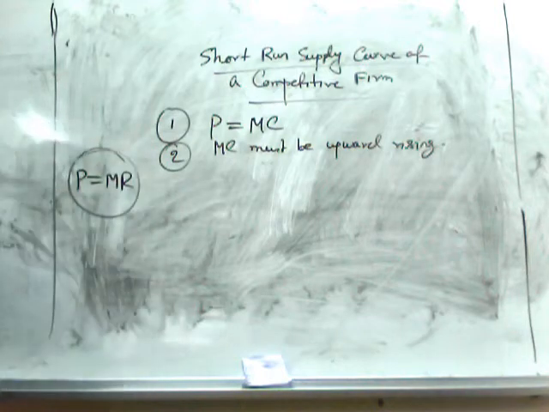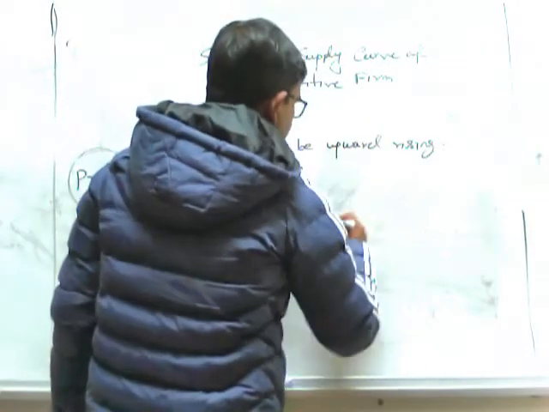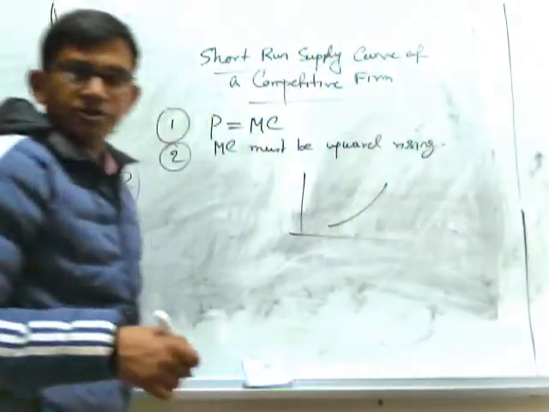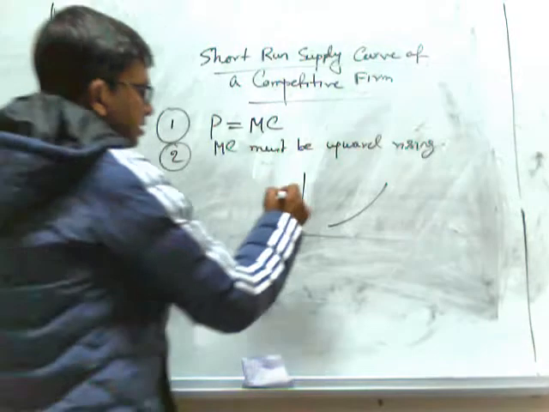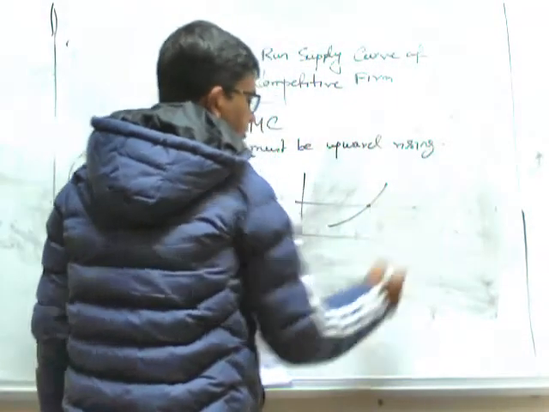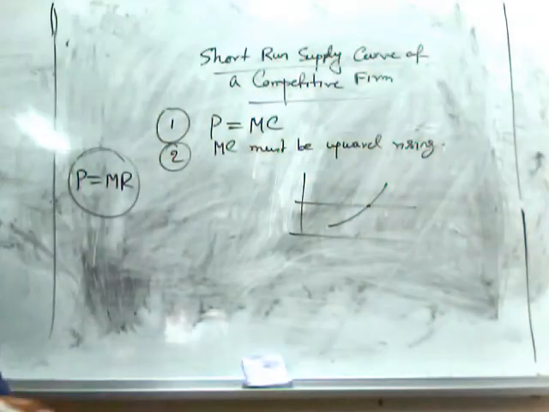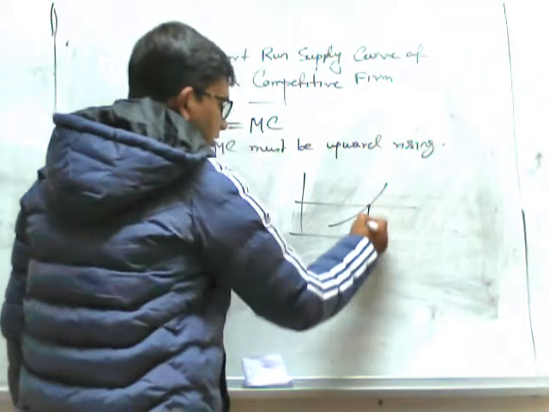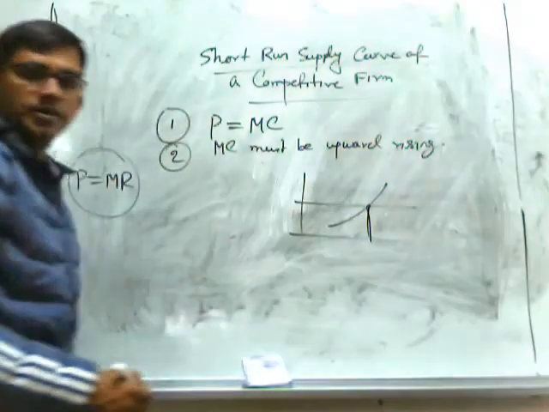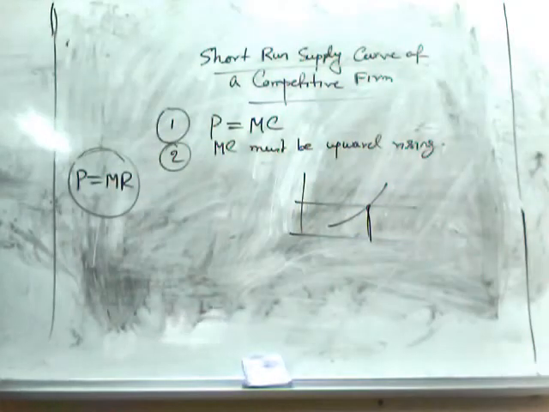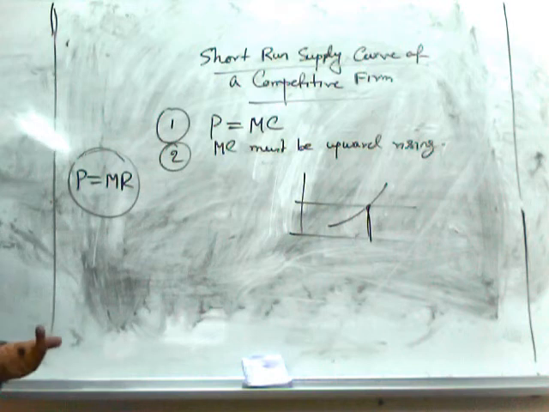So if this is the marginal cost and this is the price, definitely this will be the equilibrium point, and we will find the quantity accordingly.